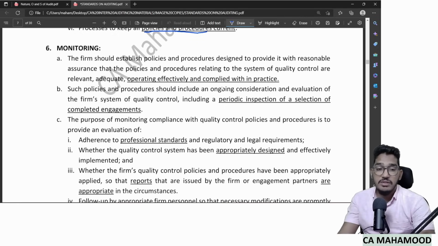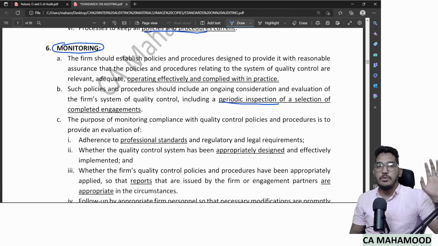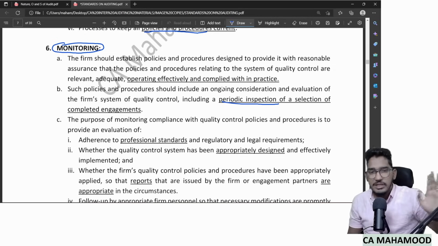Then finally, the last one, we have monitoring. See, just implementing policies and procedures alone will not be enough. We also need to do periodical inspection of assignments we have completed, and check whether in those already completed assignments the policies and procedures were complied with or not. Why? Because if you take a printout of all the policies and attach it on the walls and cabins, it will not be enough.